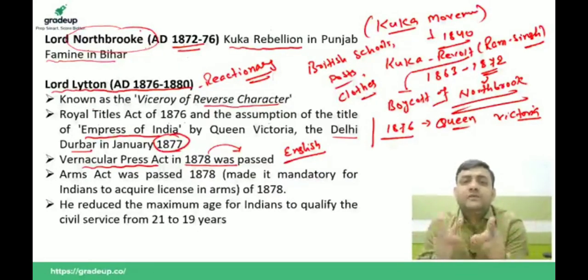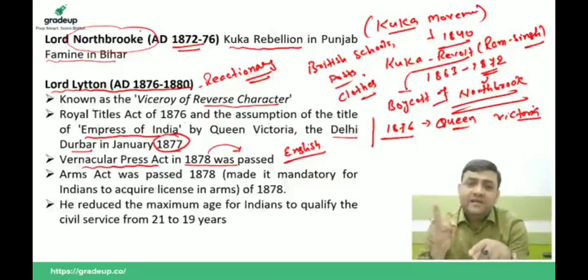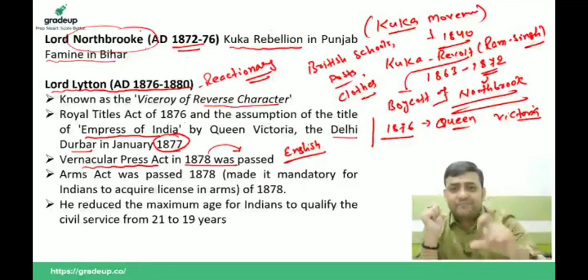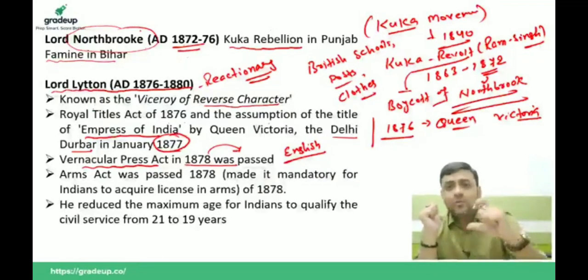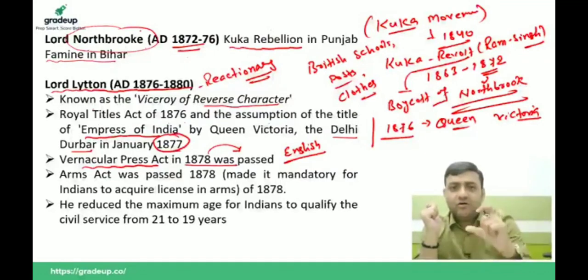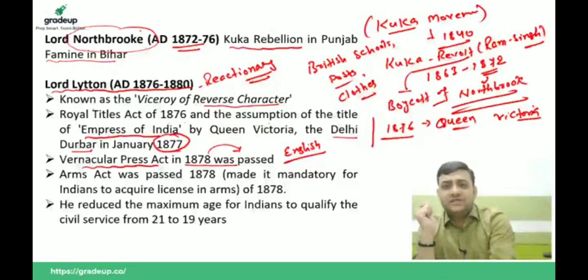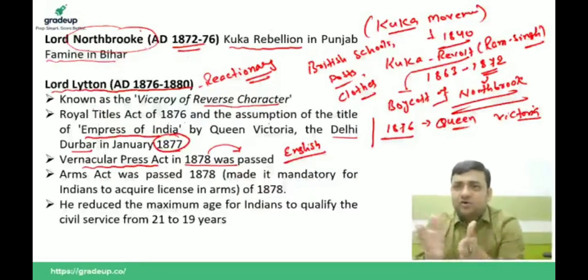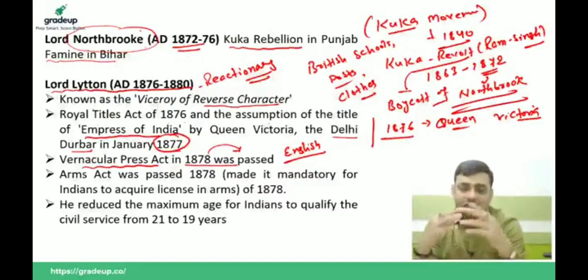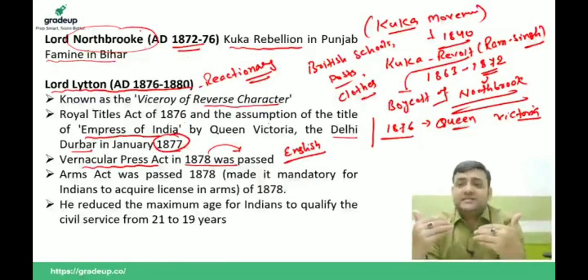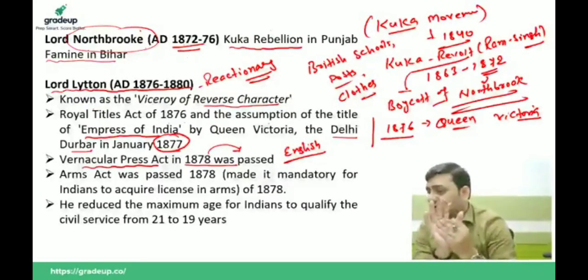So he came up with the Vernacular Press Act of 1878, in which he directed that all newspapers except those published in the English language were to be banned, just to stop communication between the educated Indians and the masses who were being made aware, and to curb the sense of awakening and communication against British rule. Is that clear to everybody?